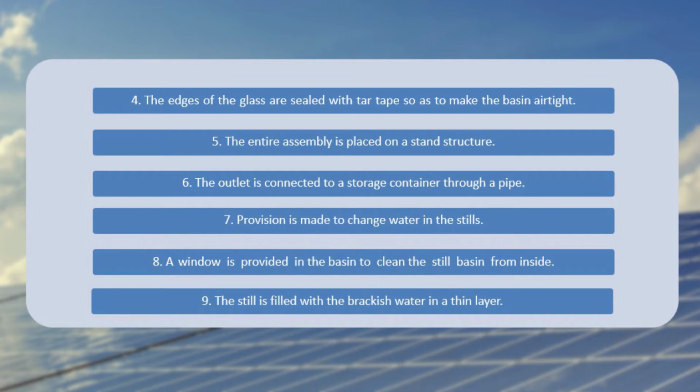The outlet is connected to a storage container through a pipe. Provision is made to change water in the still. The next feature of solar still is that a window is provided in the basin to clean the still basin from inside. The still is filled with brackish water in a thin layer.